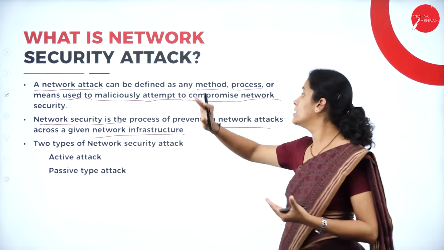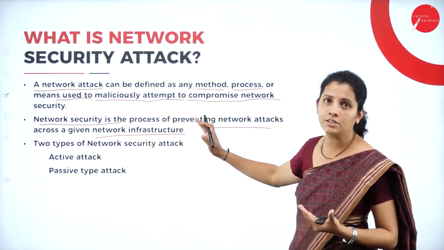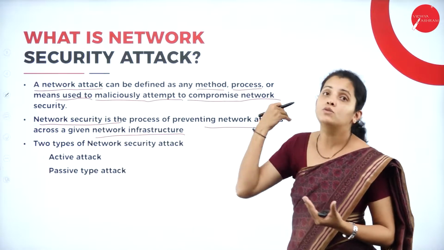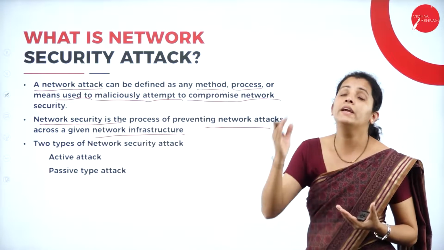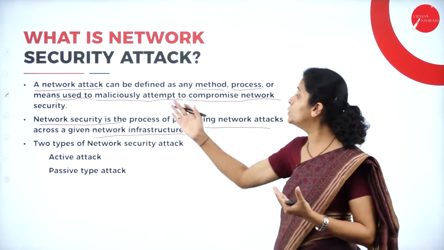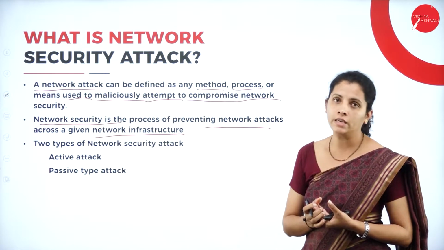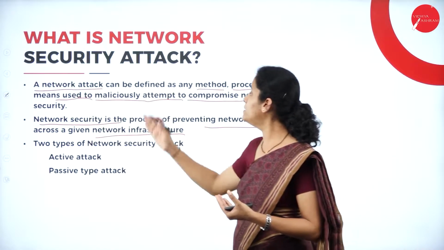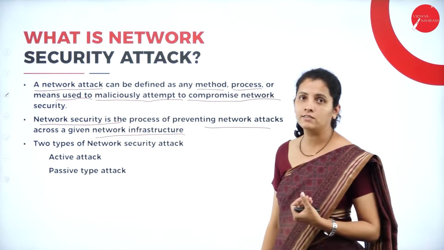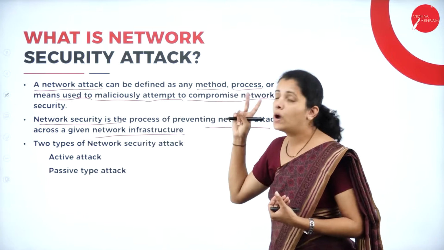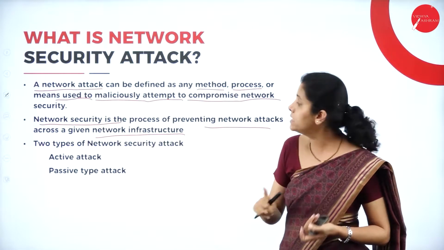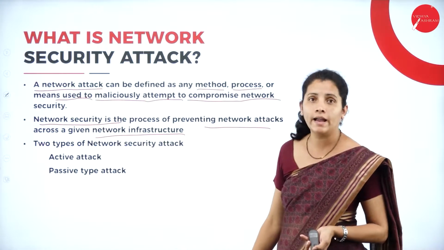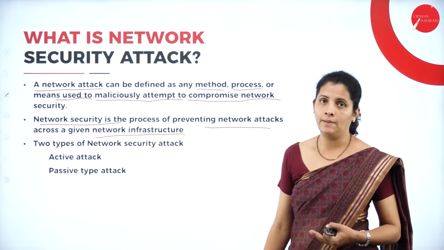It may be a software component, a hardware component, or any service required to establish a network connection. So here we have two different types of attack, that is active attack and passive attack.